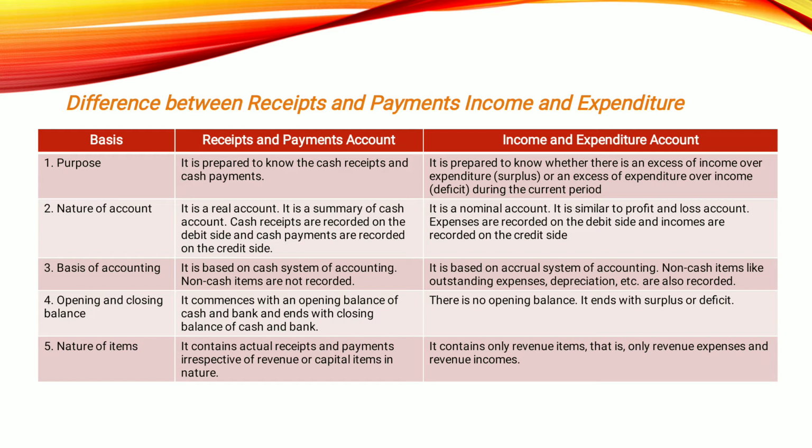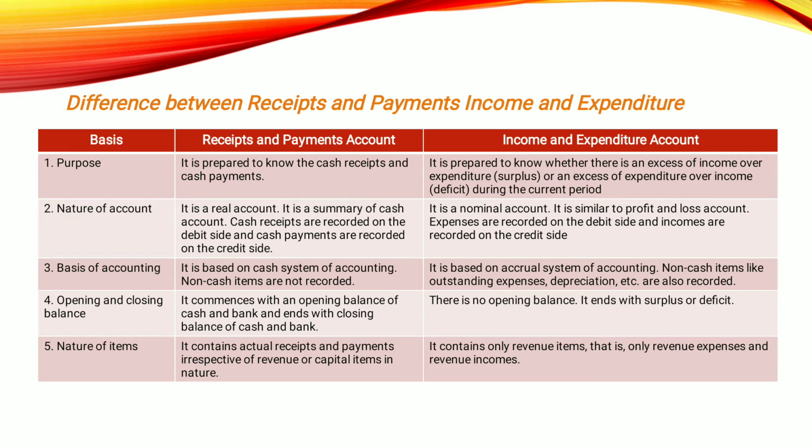The difference is that receipts and payments is prepared to find out the cash received and overall cash payment done. On the other hand, income and expenditure is prepared to know the surplus or deficit for the current period. Clear? So next point, we have nature of account. We saw, right, receipts and payments is a real account in nature.